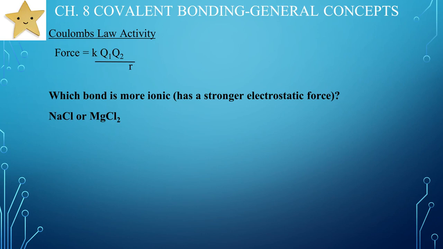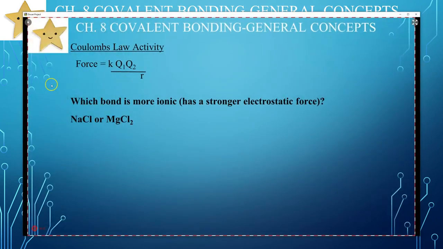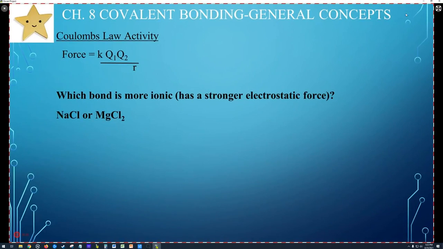Let's look at sodium chloride. Sodium chloride is NaCl, and sodium's a +1. If we look at magnesium, magnesium's a +2 because it's in group 2. So sodium is larger because it's less positive, and magnesium is smaller.